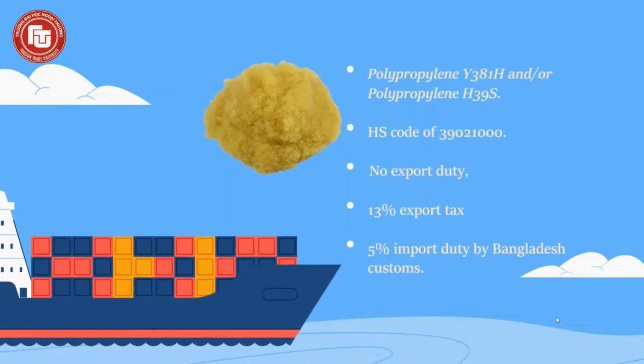In this particular contract, the commodity and specification is listed as polypropylene Y3H1H and polypropylene H39S with the HS code of 39021 and 30. According to the China Customs, this particular commodity bears no export duty but has 13% export tax. The good bears another 5% import duty by Bangladesh Customs.